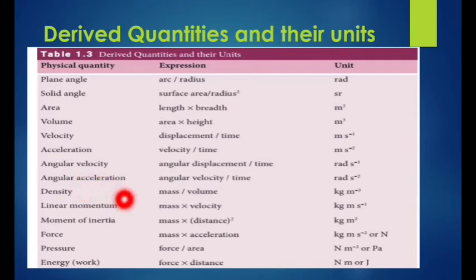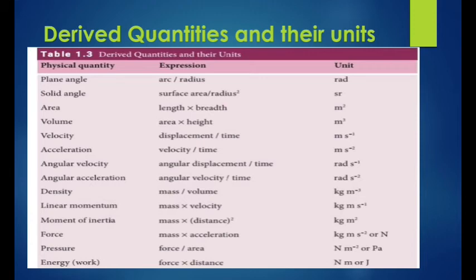Okay, the expression for density is mass by volume. The unit of density: kilogram is the SI unit of mass, and the unit of volume is meter cube. Just write it as kilogram per meter cube. It will be written as kilogram meter power minus 3.